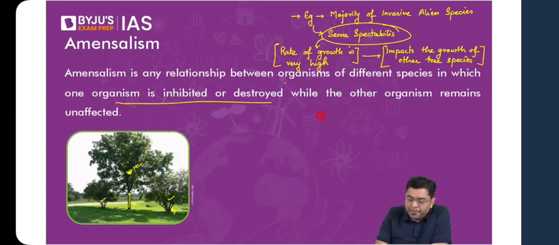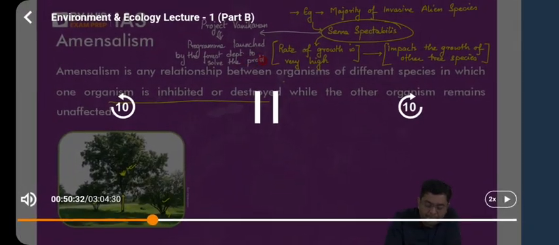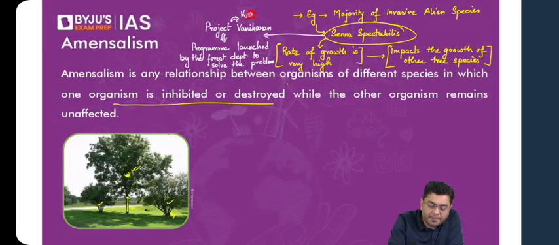Now, in order to get rid of this problem of Senna spectabilis, and this is a portion of current affairs, the Kerala government had initiated a program along with the local population and local communities. That program was referred to as Project Vanikaran. Okay, you had Project Vanikaran. So this was a program launched by the forest department to solve the problem. Where is Project Vanikaran associated with? Kerala.